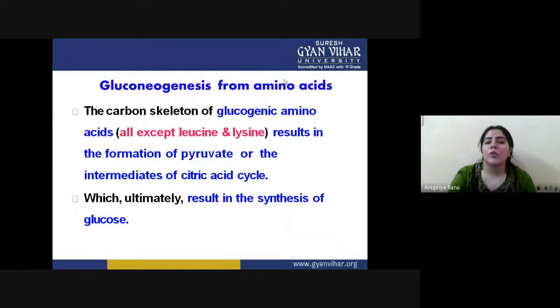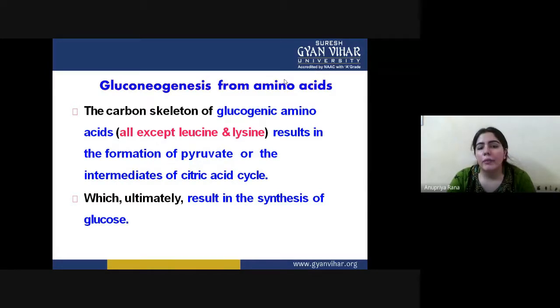Now this was all about what we studied till now, how we can form glucose from the glycolysis pathway. Now there are several other ways by which we can get glucose. The carbon skeleton of glucogenic amino acids results in the formation of pyruvate or intermediates of the citric acid cycle.